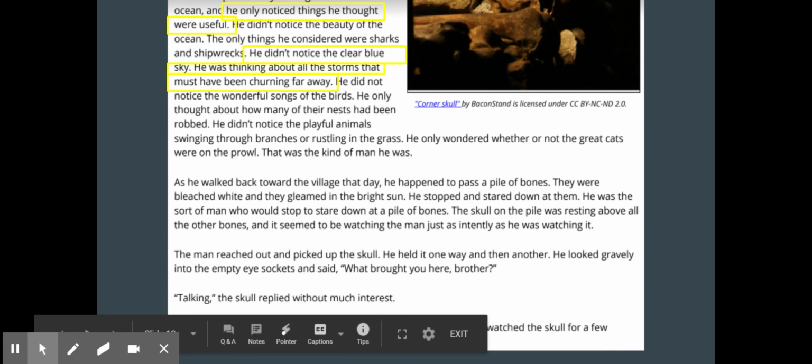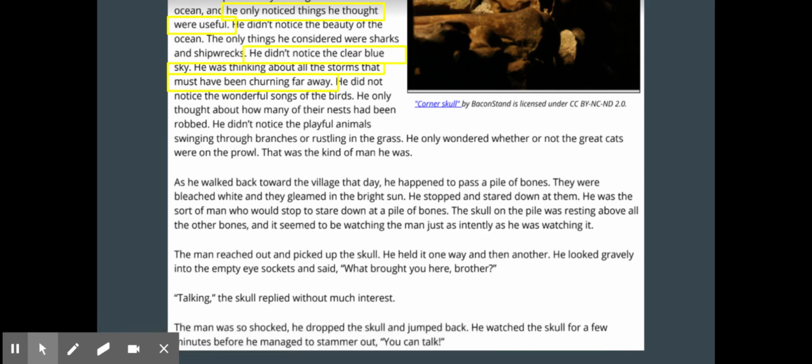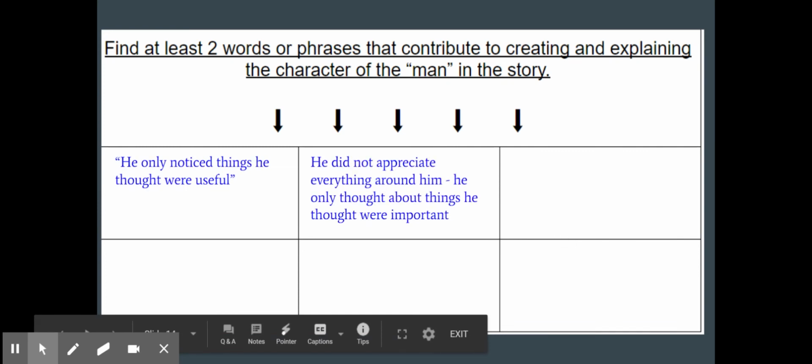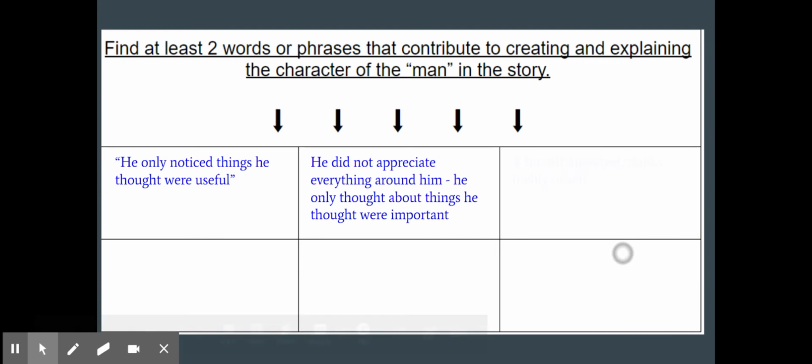I also pulled this quote out. Of course, there's other words and phrases that we could use as well. But he didn't notice the clear blue sky. He was thinking about all the storms that must have been churning far away. So he's thinking very negatively, right? He's not thinking about what's actually happening. He's thinking about the bad things that could happen. All right, so let's go ahead and do that. So there's our first quote right there. What does it mean? Exactly what we said. He did not appreciate everything around him.